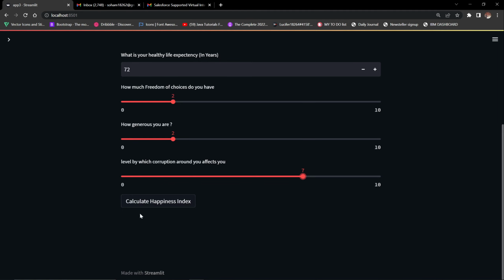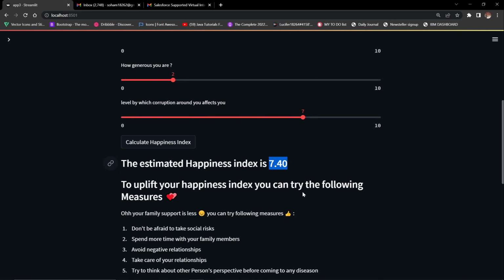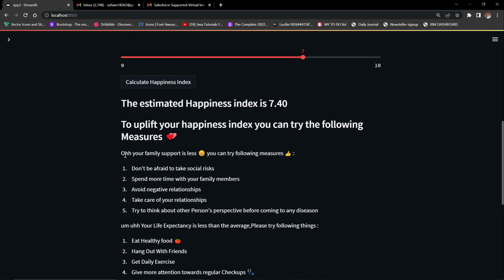So now calculate the happiness index. We will click here and it will give you the happiness index. So let's see. Okay, so the estimated happiness index is 7.40. So on a 1 to 10 scale, it is 7.40. That is much better. It is very good. To uplift your happiness index, you can try the following measures. Okay, so these are the measures.